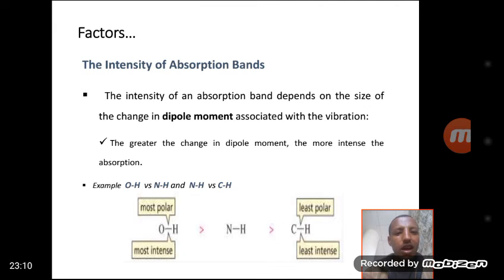That means there is higher electronegativity and a more intense dipole moment, and the nitrogen-hydrogen bond has medium intensity between that of carbon and hydrogen. As a result, there is a higher dipole moment within the interacting atoms. The greater the dipole moment, the more intense the absorption.